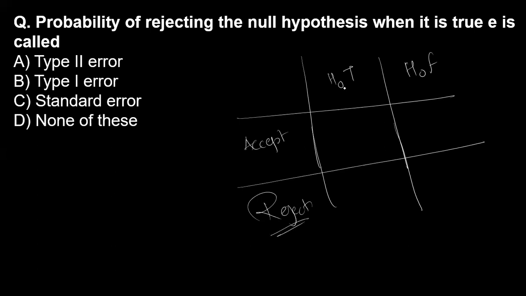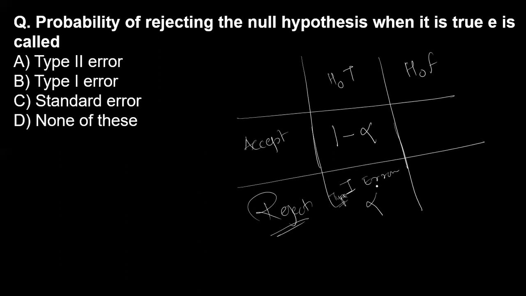If the hypothesis is true and it is accepted, then there will be no error, that means 1 minus alpha. If the hypothesis is true and it is rejected, then it is alpha, and this is a type 1 error.